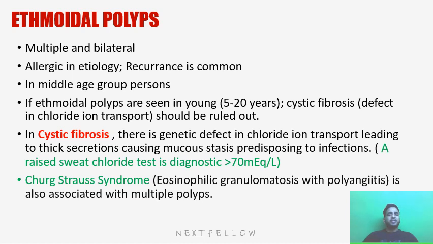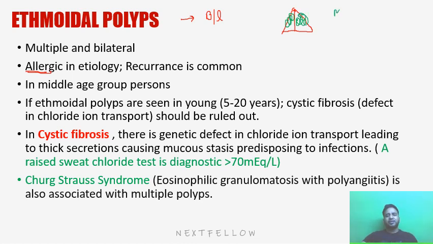Now let's start with ethmoidal polyps. Ethmoidal polyps are multiple polyps. They are generally bilateral, that means both sides of the nasal cavity are affected. They are allergic in nature. They are multiple. Multiple means they are all around. They are expanding into all the sinuses.